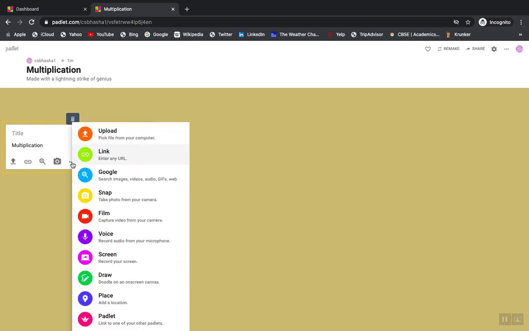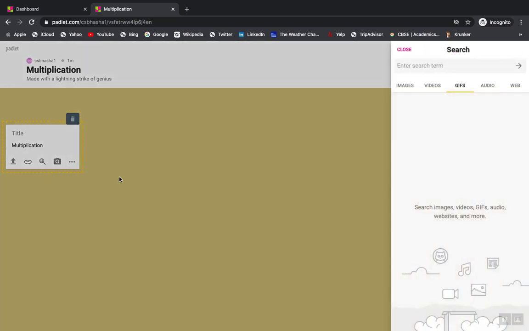I just want to show that I'll post one option right over there on multiplication. I would like to take a picture, either a snapshot from my system, or a picture from Google. I can even have GIFs or audio from the web.